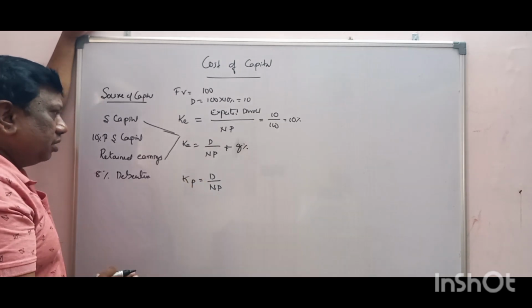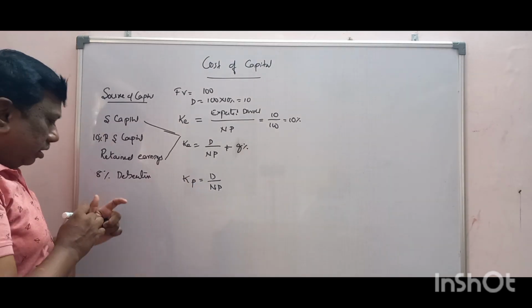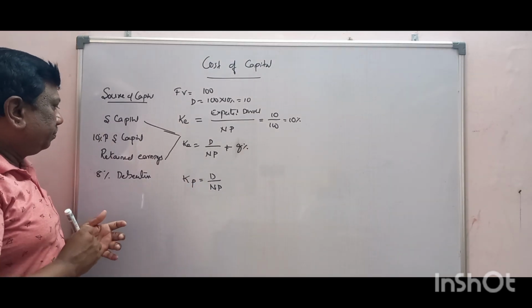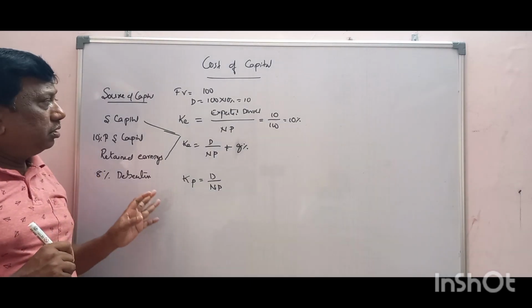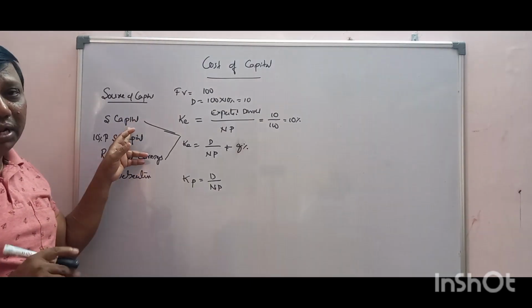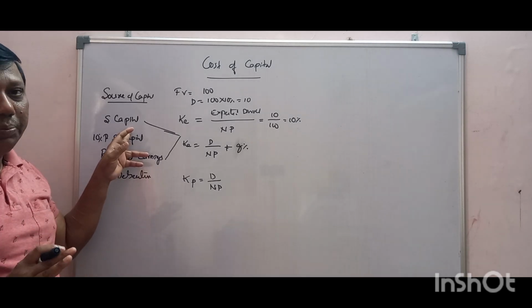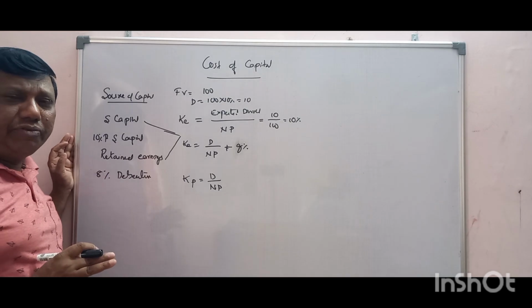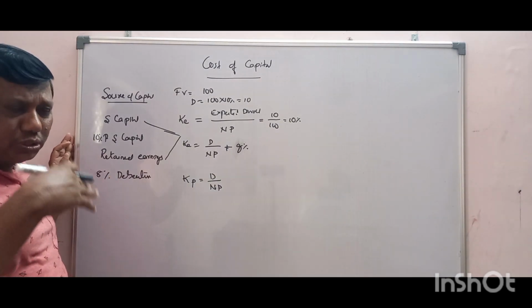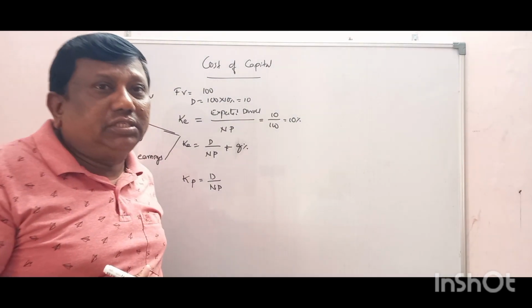Here the rate is fixed. See, I am telling the difference between share capital and preference share capital. In share capital, there is no maturity period. There is no maturity period for irredeemable preference share capital. But in redeemable preference share capital, the company has to repay its capital amount.